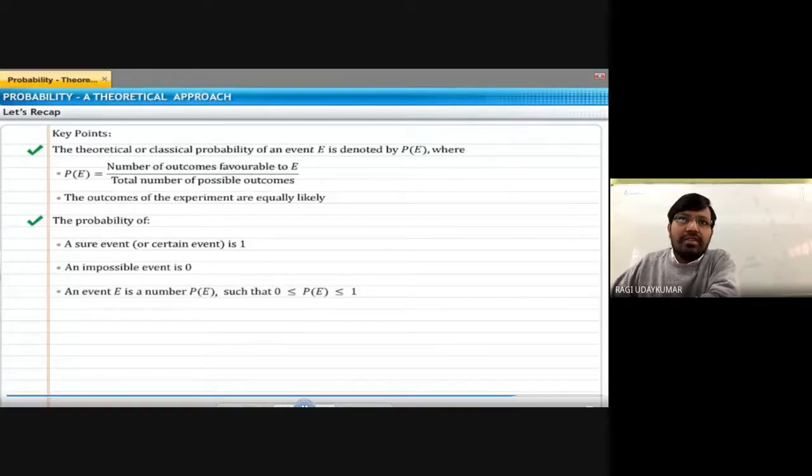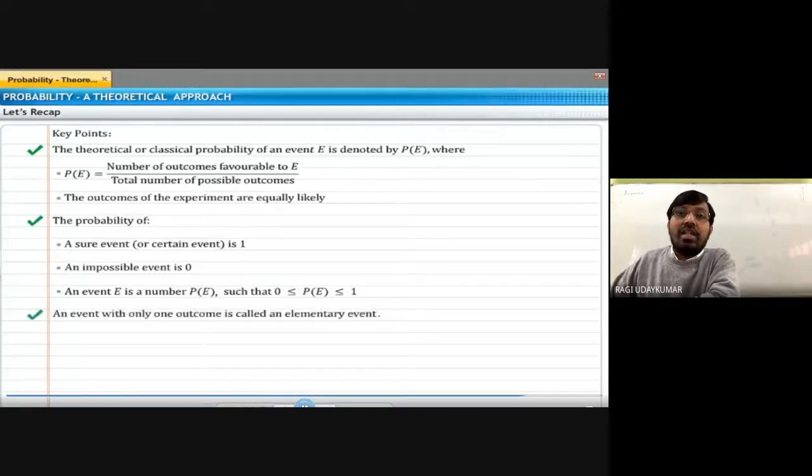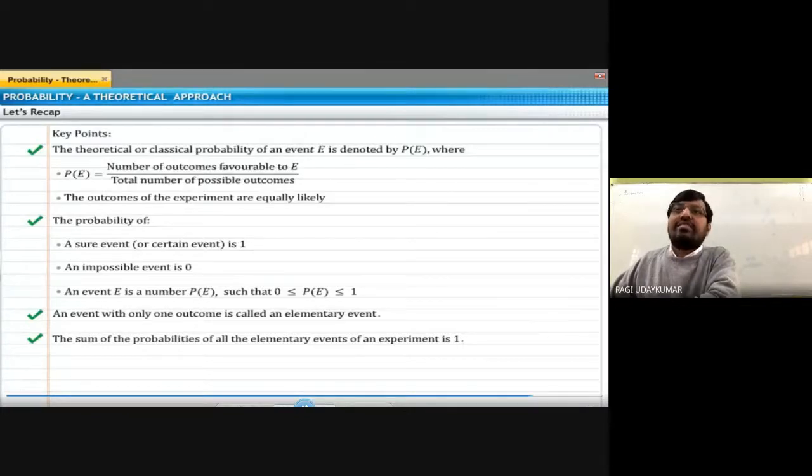So if the probability of an event is 1, that is called a sure event. If it is 0, it is called an impossible event. And always the probability of an event lies between 0 and 1. An event with only one outcome is called an elementary event. The sum of the probabilities of all the elementary events of an experiment is 1.